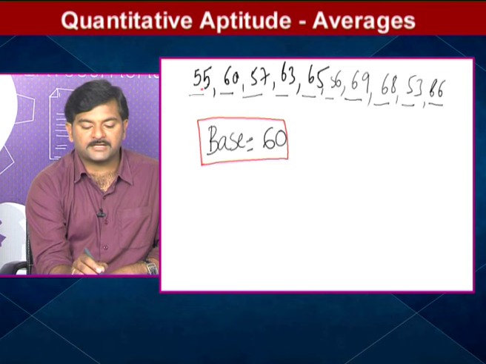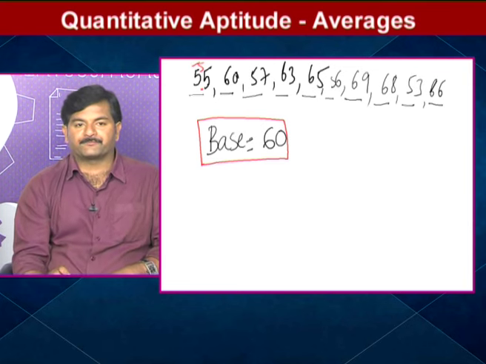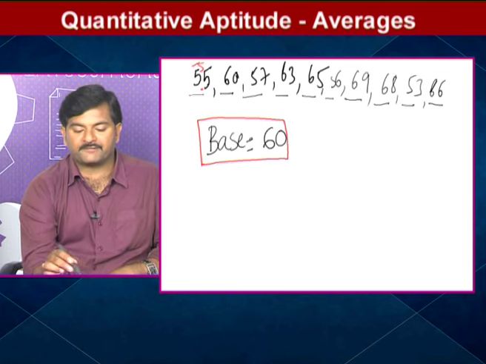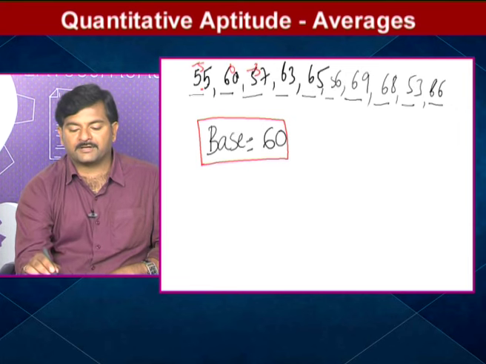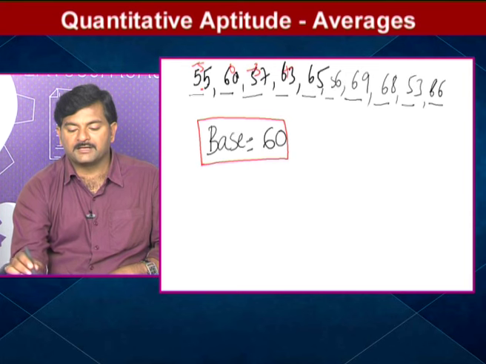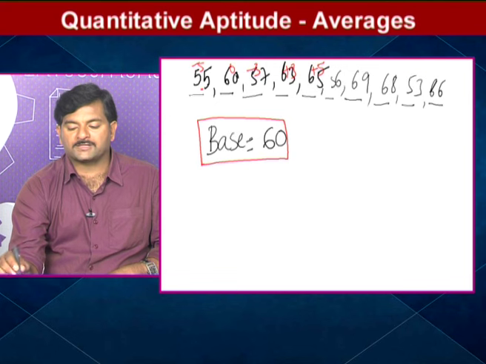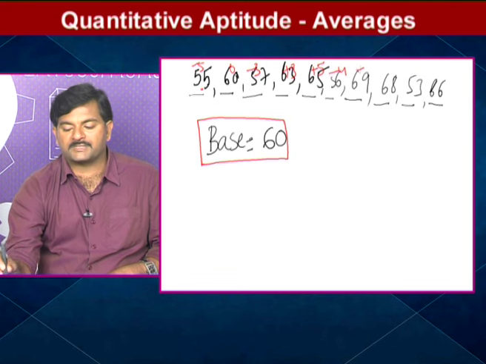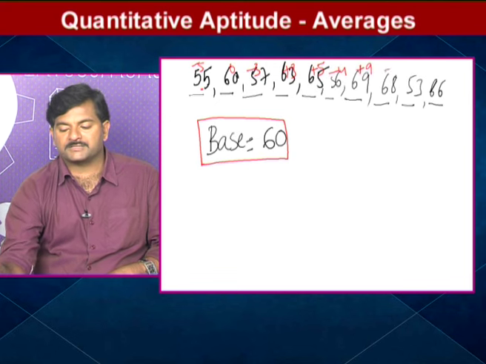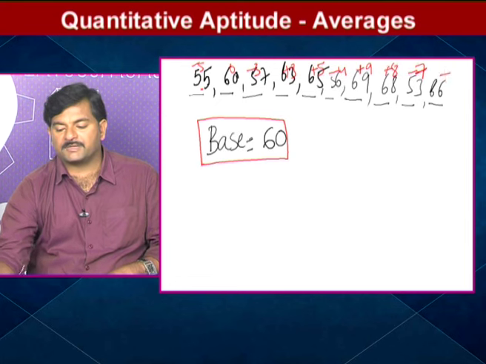So 55 is 5 less than 60, so simply we say minus 5. Similarly there is no deviation here, then minus 3, plus 3, plus 5, minus 4, plus 9, plus 8, minus 7, plus 6.